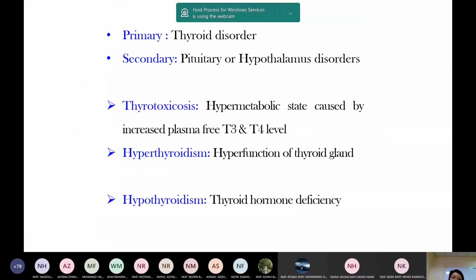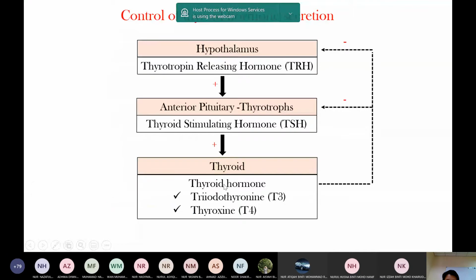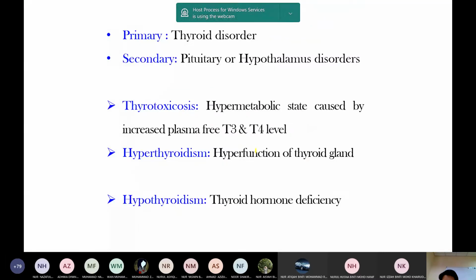Yeah, the primary cause is okay. The thyroid cause is primary cause, and the thyroid pathology is in the thyroid. If pathology is in the anterior pituitary or hypothalamus, then it is secondary cause. So there is excess thyroid hormone production, hyperfunction. It is called hyperthyroidism. Decreased thyroid hormone production, it means thyroid hormone deficiency, is called hypothyroidism.